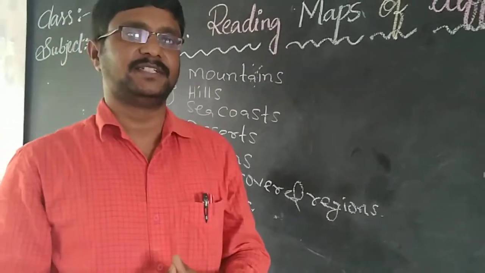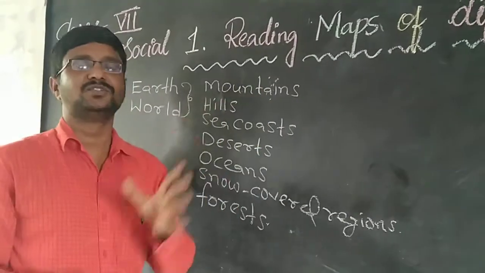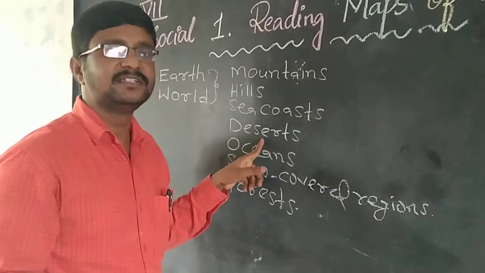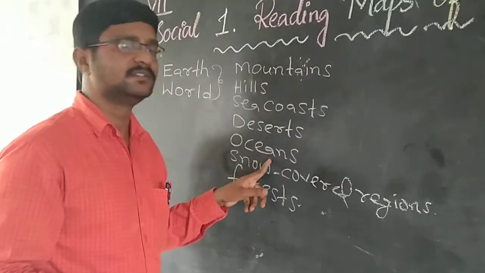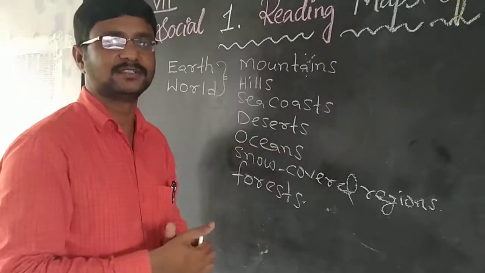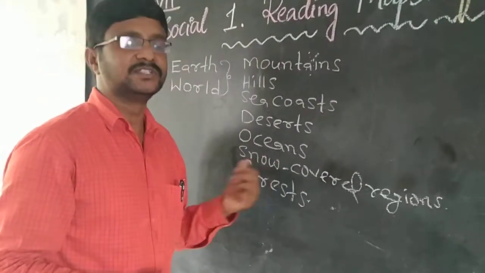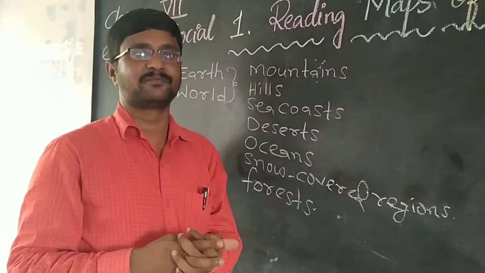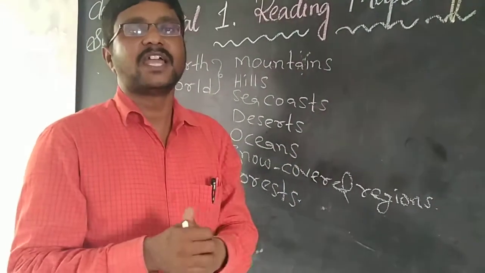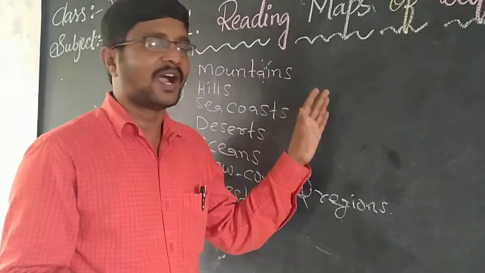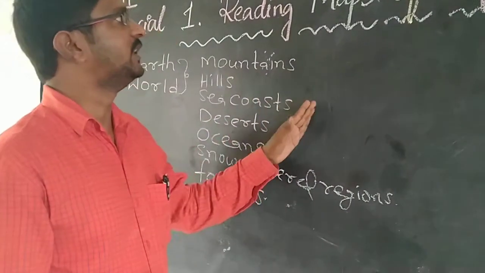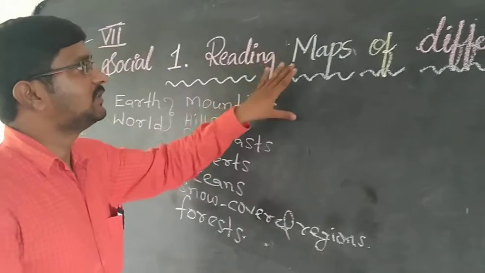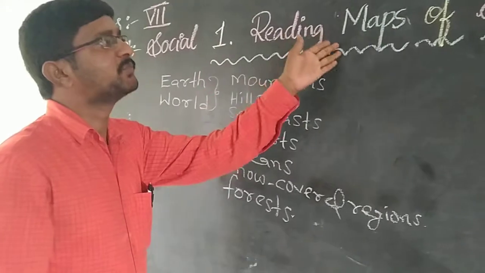Now my basic question is, why is there so much variation? Why is one particular place covered with mountains? Why is some region covered with deserts? Why is some region covered with water, that is called oceans? Why are some regions covered with snow? Why are there heavy forests in some regions? How does it affect the lives of the people? To understand these questions, we have to take the help of maps. So that is the first topic we are going to learn, reading maps of different kinds.